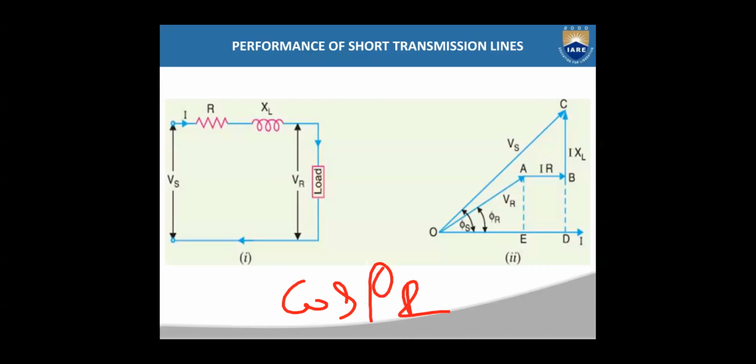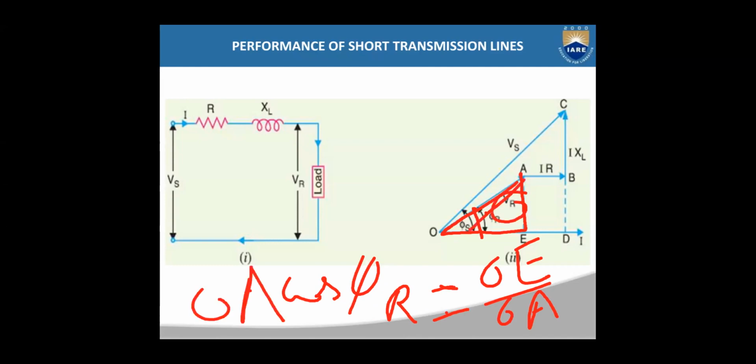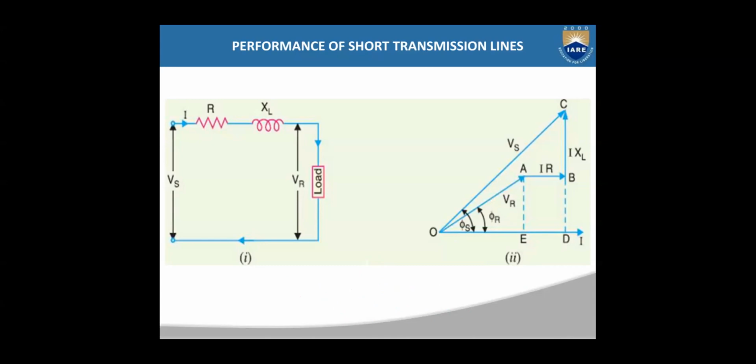From this right-angled triangle, cos phi r is equal to adjacent side by hypotenuse, that means OE by OA. So OE is equal to OA into cos phi r. OA is nothing but VR. So the OE value is VR into cos phi r.